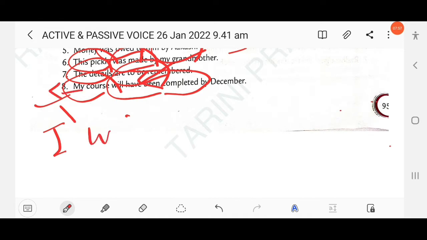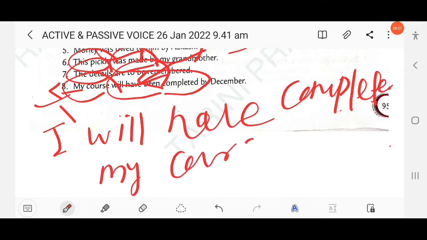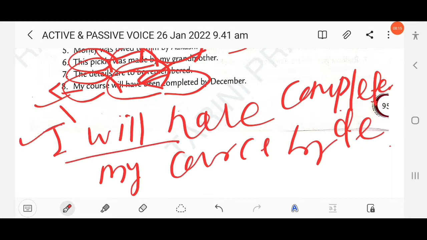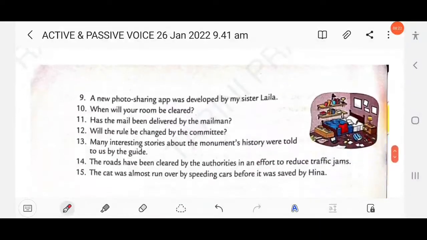So here you have to write: I will have completed my course by December. Clear? So its passive will be: my course will have been completed by December. This is one active. Then next question here.